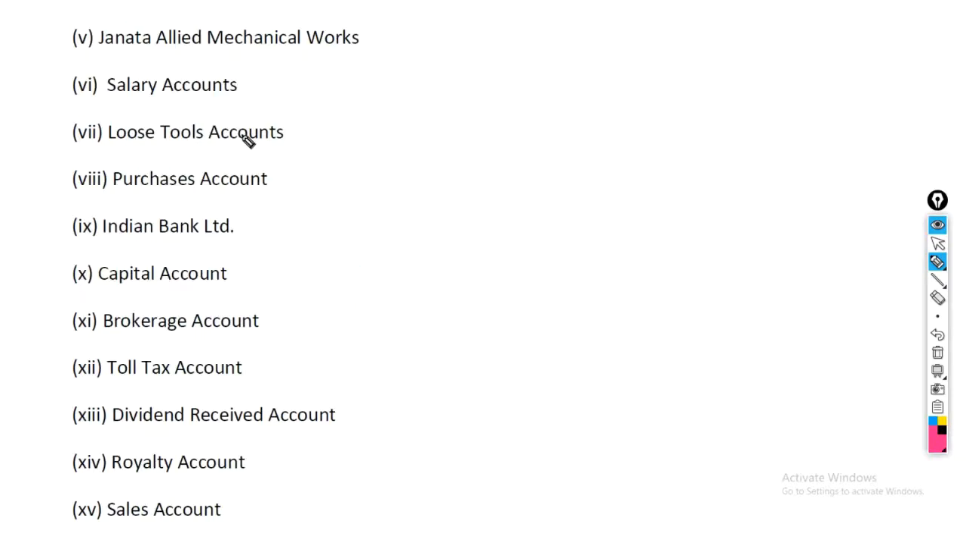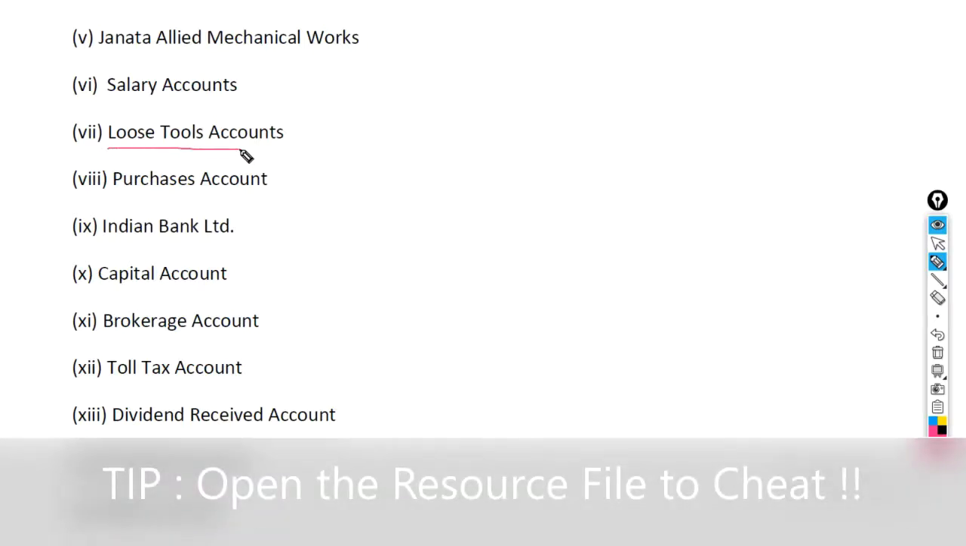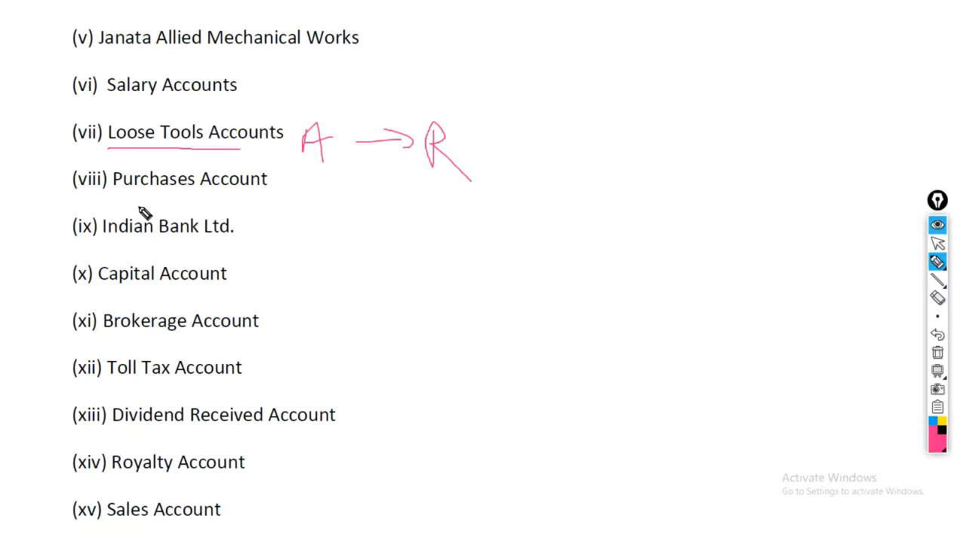Okay, so I hope you should have cracked it by now. If not, let's go together. This one says loose tools account. Loose tools are our assets which we'll use in the business, hence it is a real account.